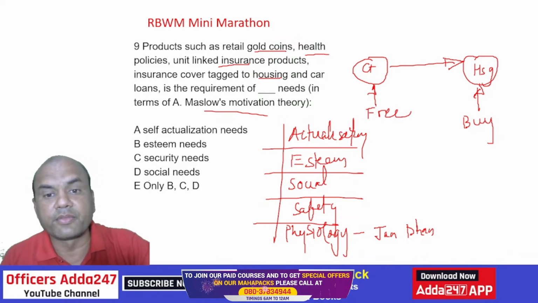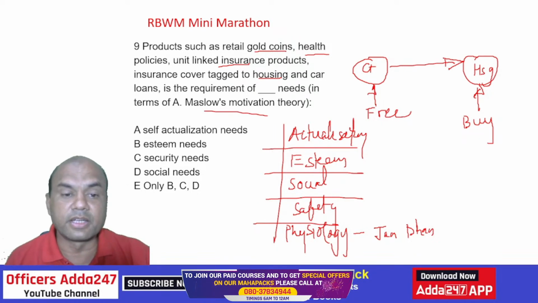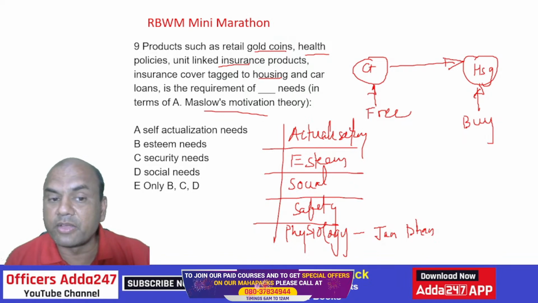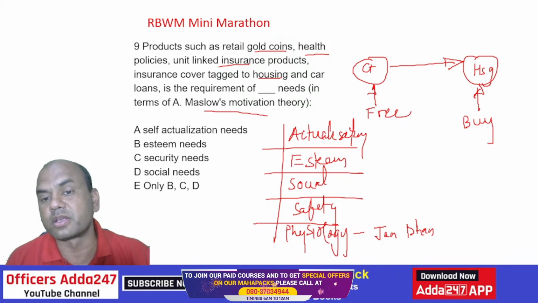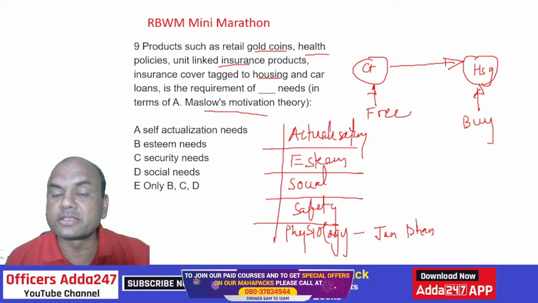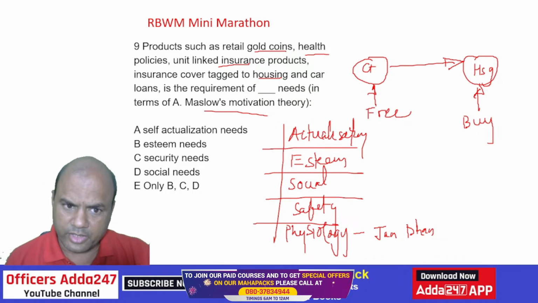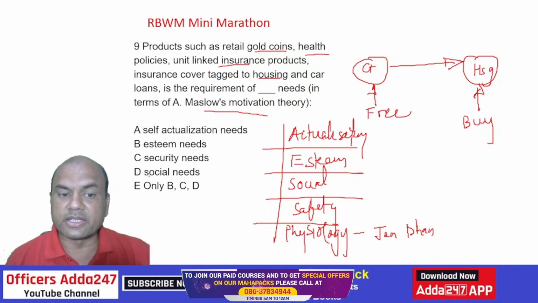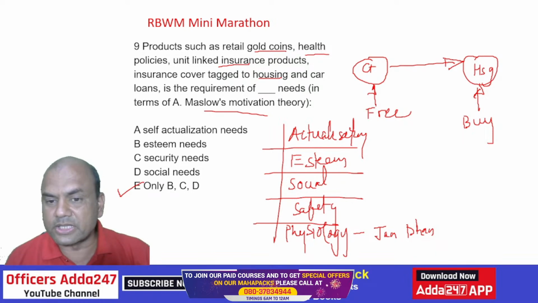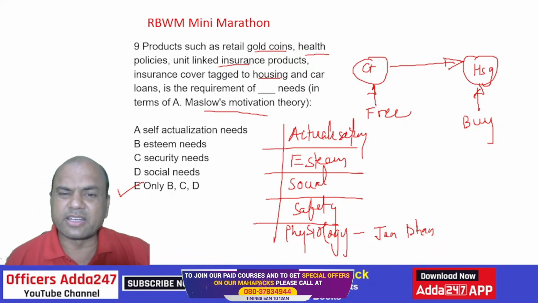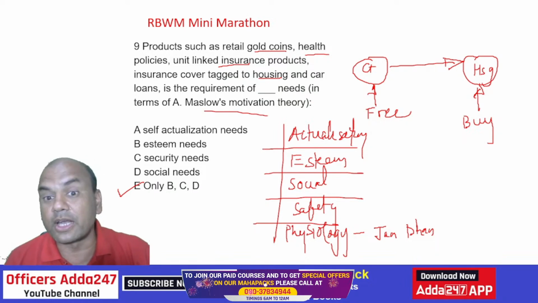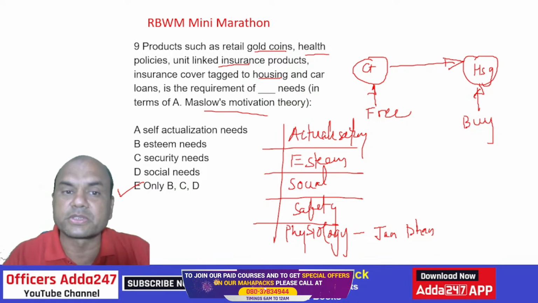Coming back, what is the answer then? It is esteem, security, social, so all of them, B, C, and D. Remember, only B, C, and D. We are not talking of actualization over here. Actualization means here the person is retired or a very rich person. So it is B, C, and D. Only up to this level, a human being is concerned about all these offers. After that, there is a very rare possibility. It's not that nobody is concerned, but it is rare.